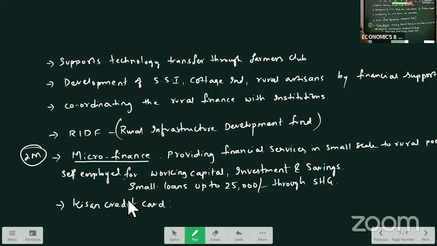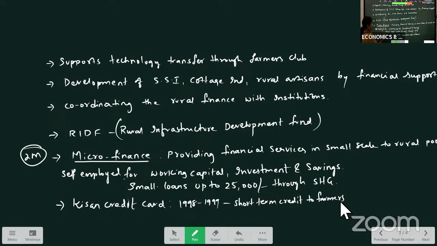It was introduced in 98-99 to facilitate short-term credit to the farmers. Kisan Credit Card was introduced in 98-99 to provide short-term credit services to the farmers. Commercial banks, cooperative banks, as well as regional rural banks are implementing this scheme.